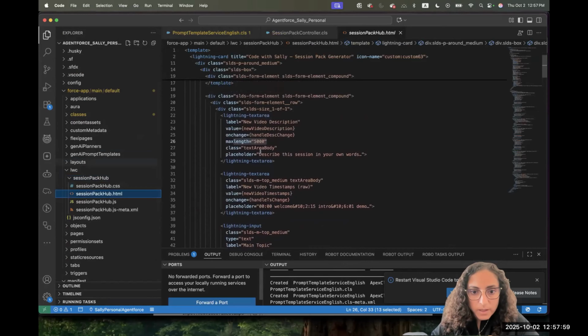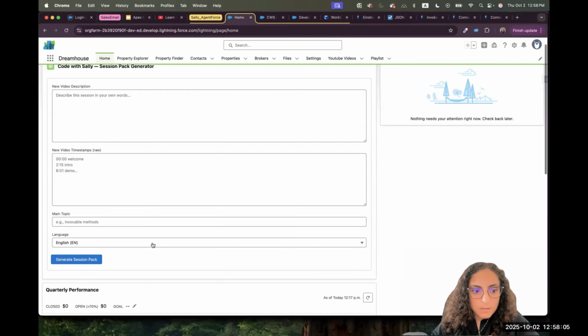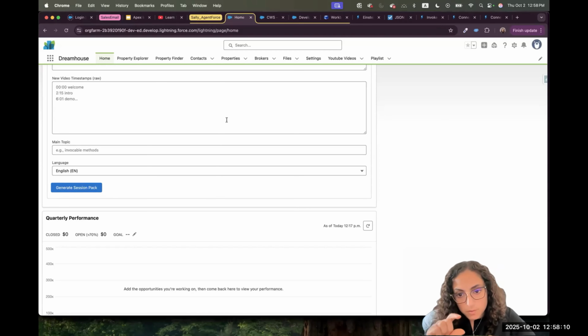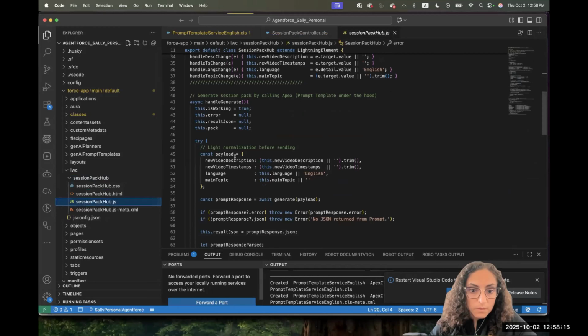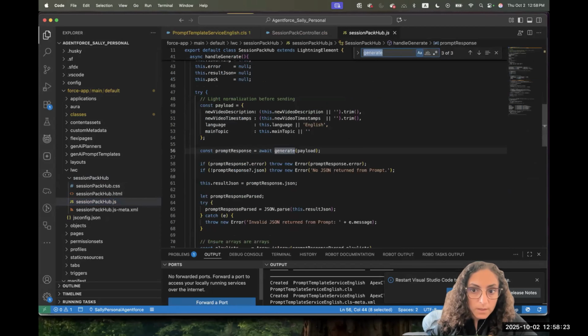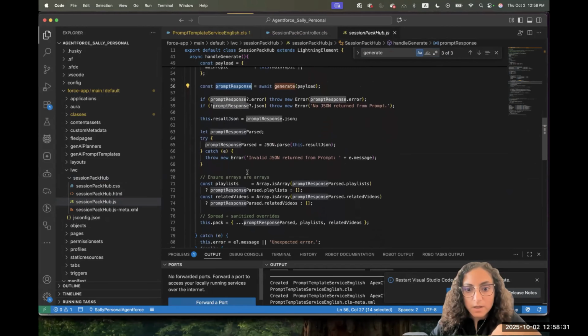In the HTML, I have all the components to render, like the text, the timestamp, the button, the sections or the accordion that shows below the section, the title, description, and everything. So this is the HTML. In the JavaScript, I'm importing the session pack controller dot generate, and we are calling it here in our code, and we are returning the response, and we take the values out of the JSON that is coming back. You can check this code later on.